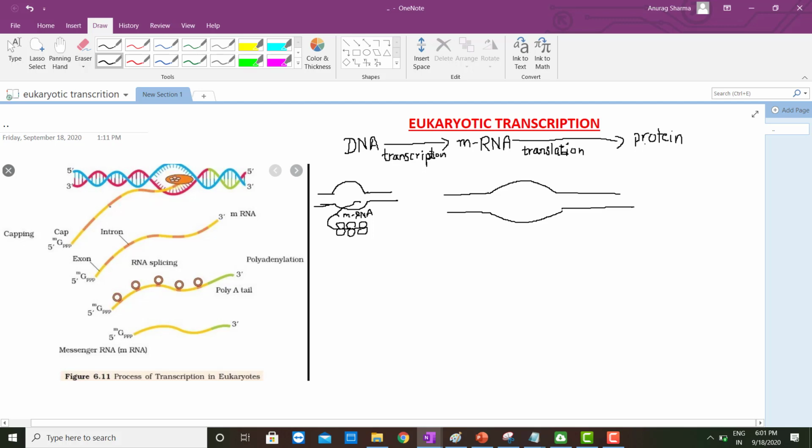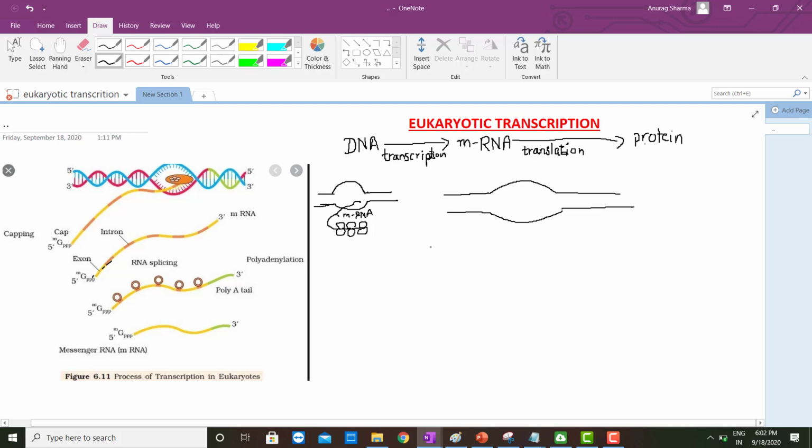So here is the heterogeneous RNA which is formed after the transcription, and these are the introns which are present in the RNA. It's not mRNA. We can't say at this time this is an mRNA because it has so many introns in the RNA. These introns are actually the non-coding part of DNA which need to be removed through the process of splicing, and then a poly A tail and a 7-methylguanosine cap are added to the 3' and 5' ends.